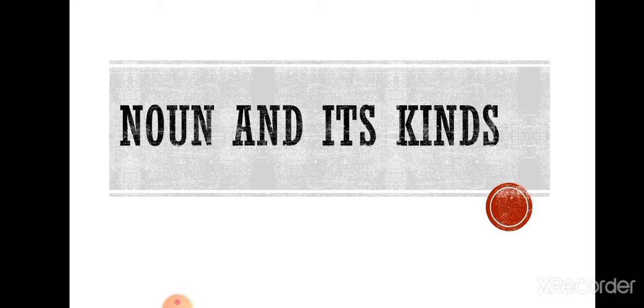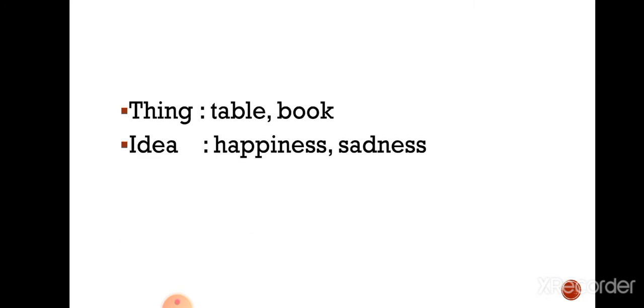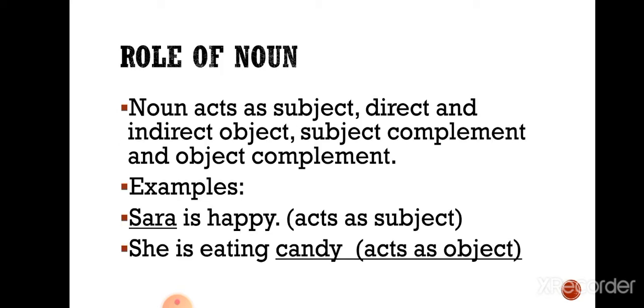So today I am just telling you an important topic of grammar, that is noun and its kinds. Now let's start our discussion. First of all, I would like to tell you what is a noun. A noun is the name of any person, place, thing or idea. Example, for the person we can have the example of Ali and boy, place, Lahore, school, thing, table, book, idea, happiness or sadness.